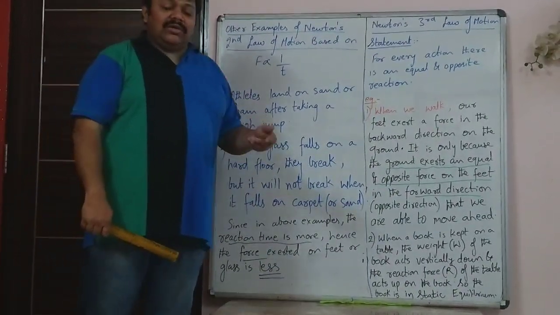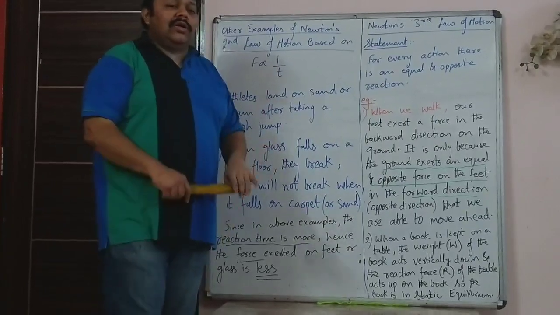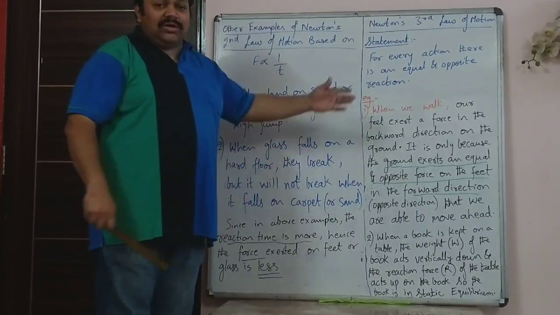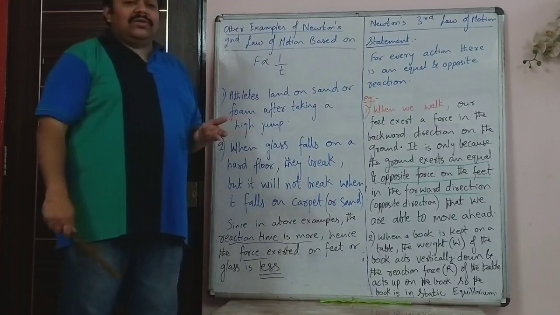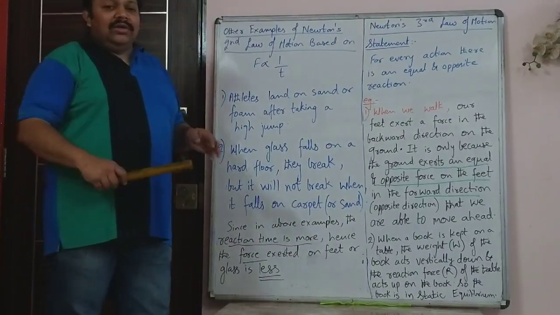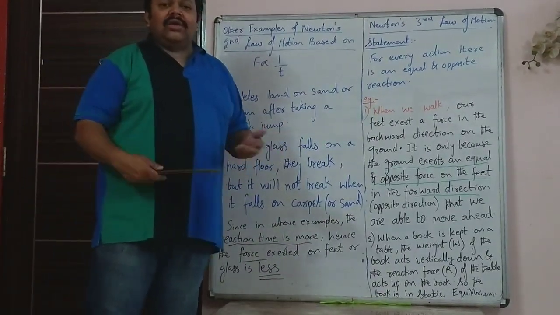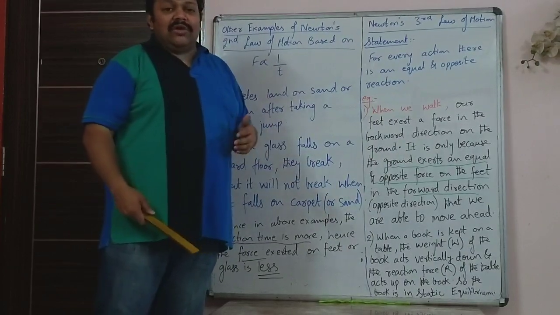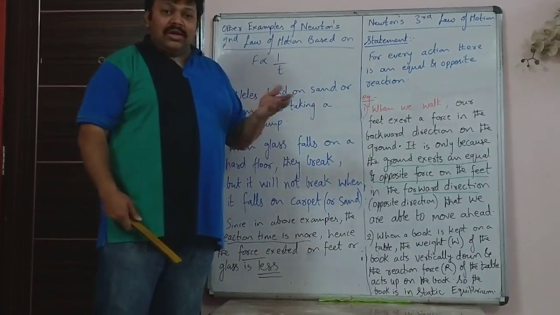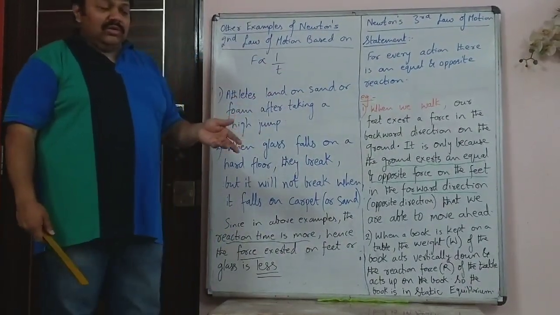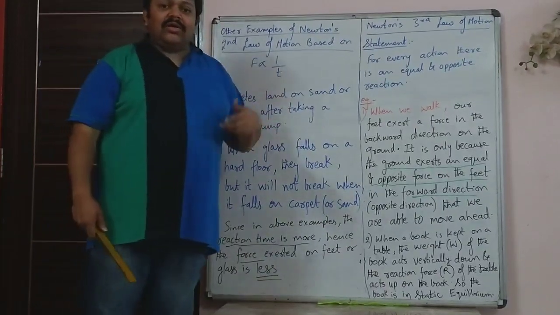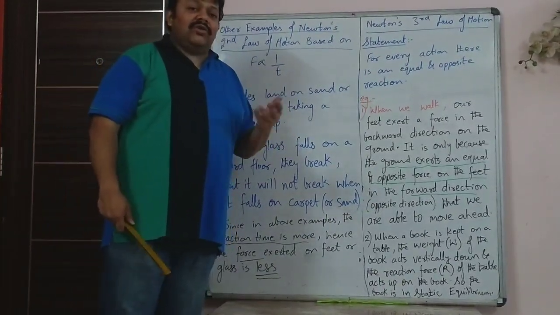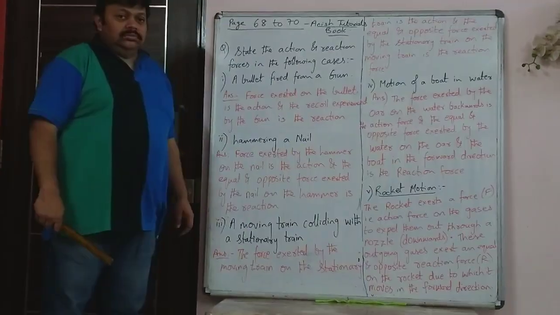We will see more examples because in Newton's third law the definition is very easy, the statement is very easy. The question asked is, in the following cases, what is the action and the reaction force? So we just have to learn that. That too is given in our Anish Tutorial physics books. So we will write down a few examples of action and reaction forces.